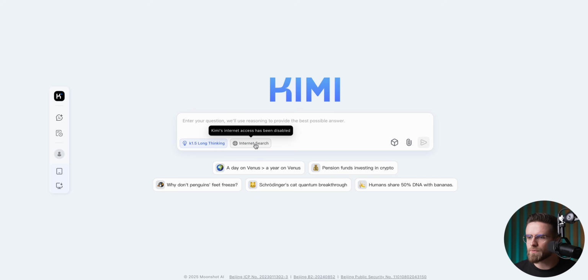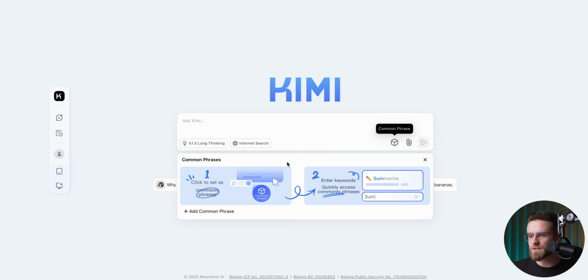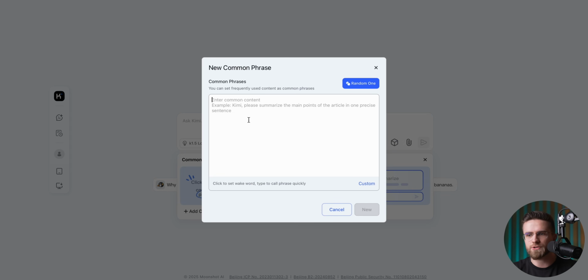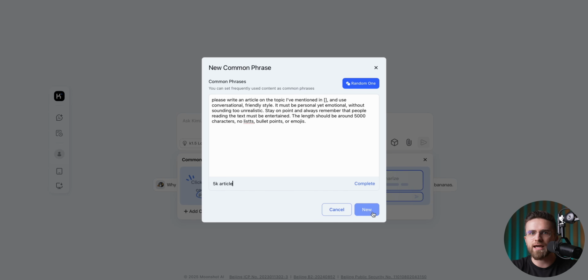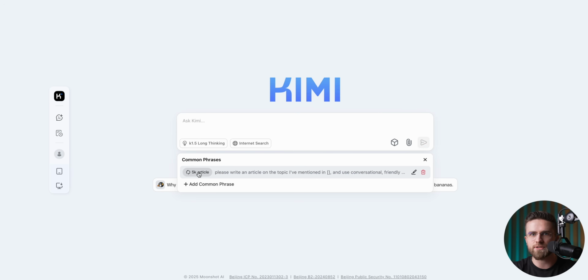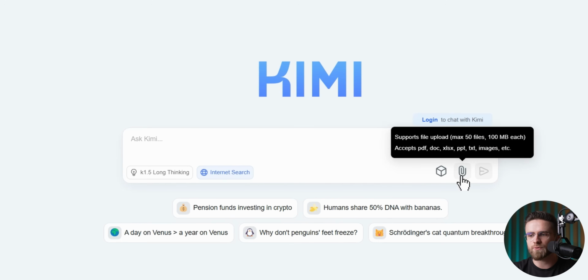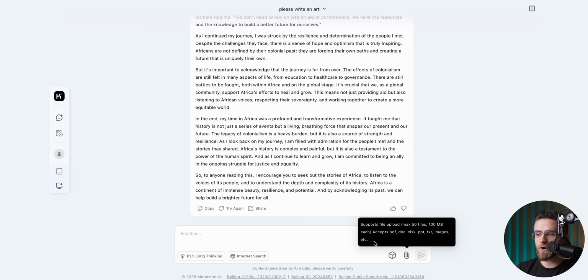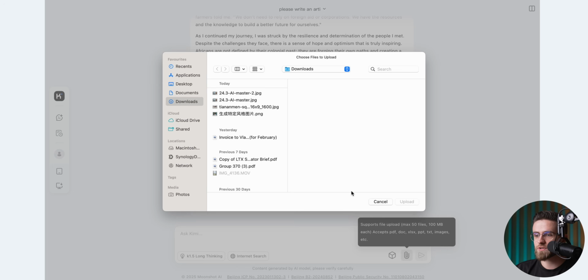The interface is simple with almost no buttons or switches, but there are still a couple of cool features. One is common phrases, which are pre-made prompts you can save and use anytime. What's neat is that these prompts can be pretty big, and you can add a special keyword to quickly insert an entire prompt. Kimi also supports a bunch of file types: images, text, documents, PDFs, presentations, you name it. If you click a certain spot, you'll open the workbench where you can manage and view your files in the chat, although you can't delete them, which is a slight downside.